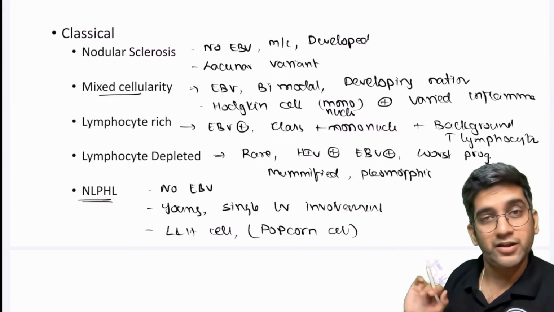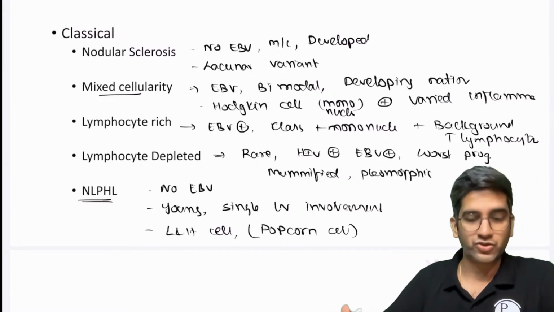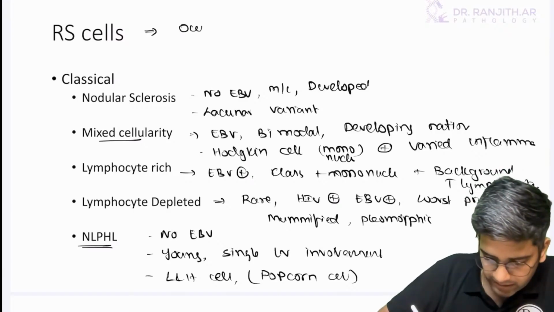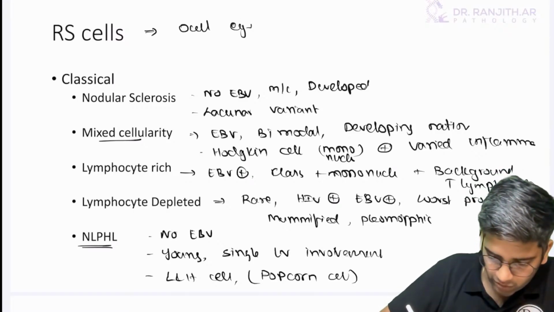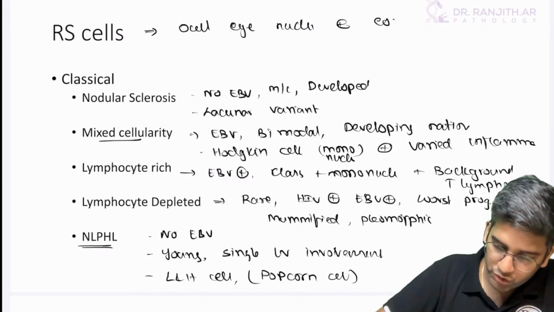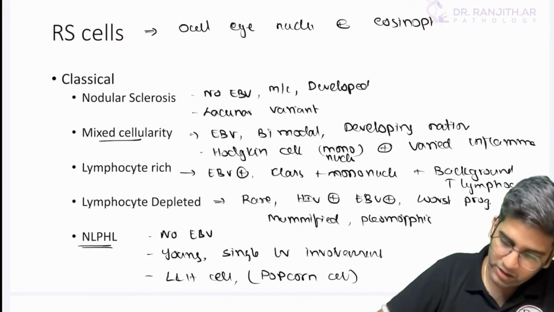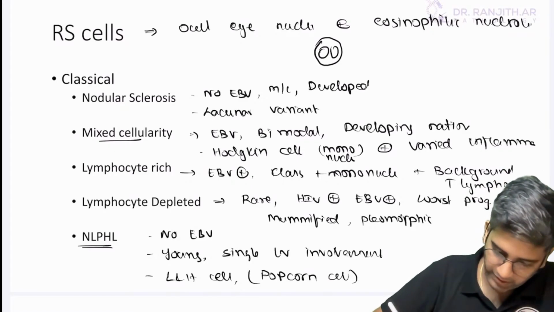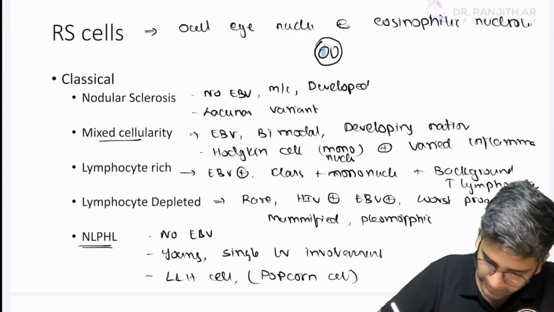If it's a long answer, below everything put a cell, that's all. First, explain a classical RS cell. It's a binucleated cell with an owl-eye appearance, plus eosinophilic nucleoli. This is very important: it should have very prominent eosinophilic nucleoli. It's a long answer, so draw this. I have something completely blue in color here.